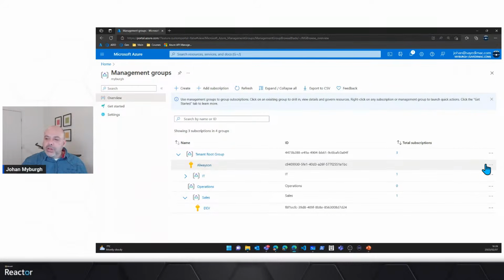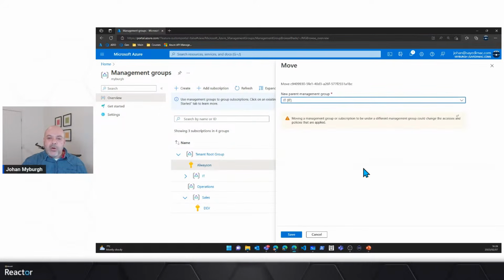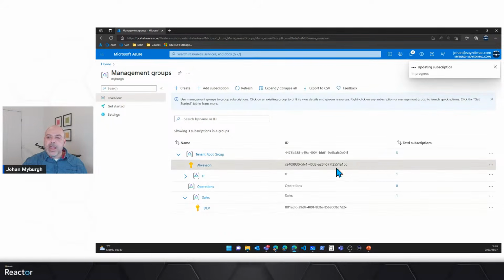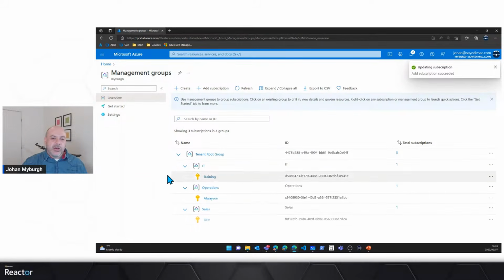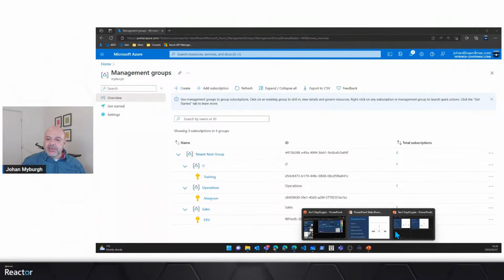And I'm also going to do the same here, and I'm going to move my always on into the operations management group, just so you can see that I can move them around. And there you can see now each of these has essentially got some structure underneath it. Okay, management groups, and that kind of brings me to the next component here,